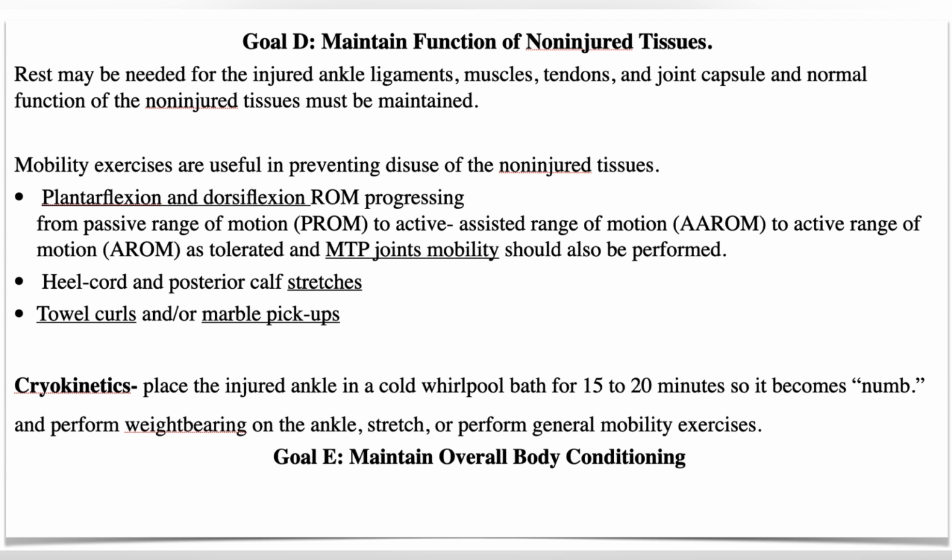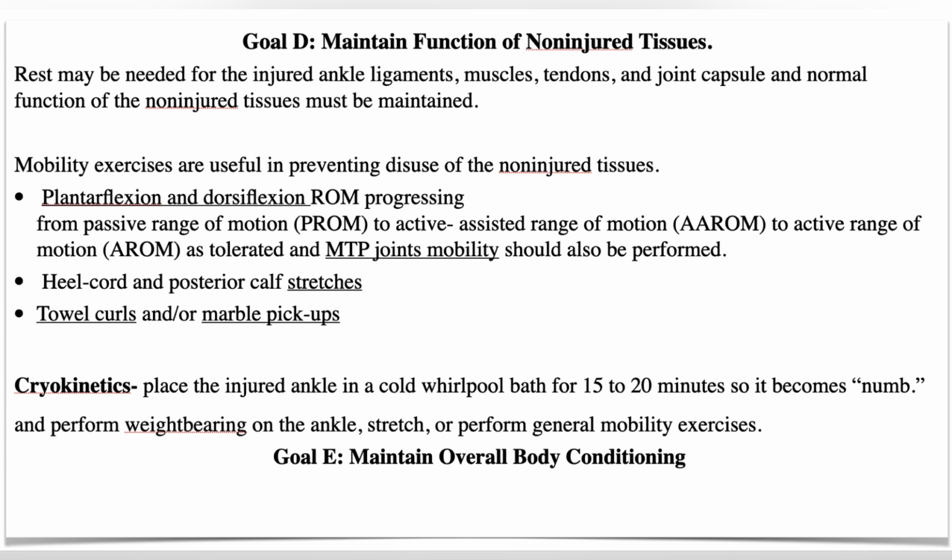So the exercises that we can prescribe to the patient to maintain the range of motion or strength of non-injured tissue are, first, plantar flexion and dorsiflexion range of motion. So we can initially do passive range of motion exercises, then progress to active assisted and then to active range of motion up to the pain limits.